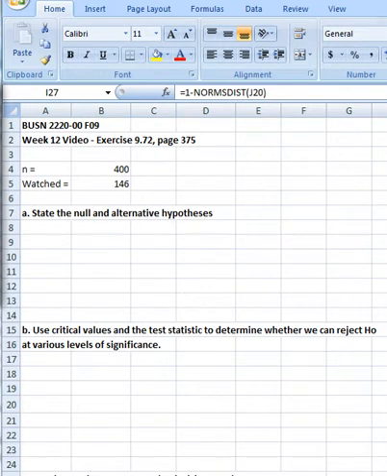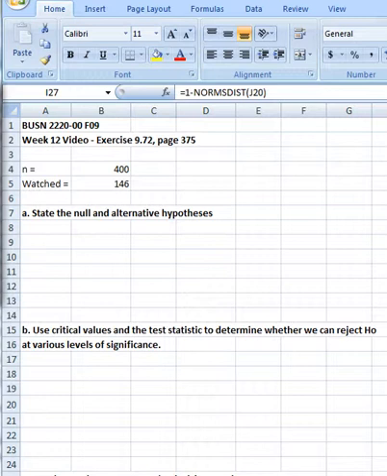Okay, the second problem this week is problem 9.72, found on page 375. We have a TV station in this case. Last year their viewership was 25%, 0.25 during the 11 o'clock news. They want to do better. They got new talent. I don't know what they did, spent more money. But the question is, did it do any good?